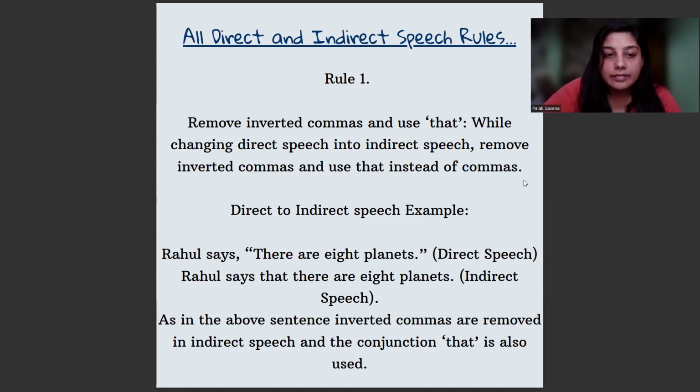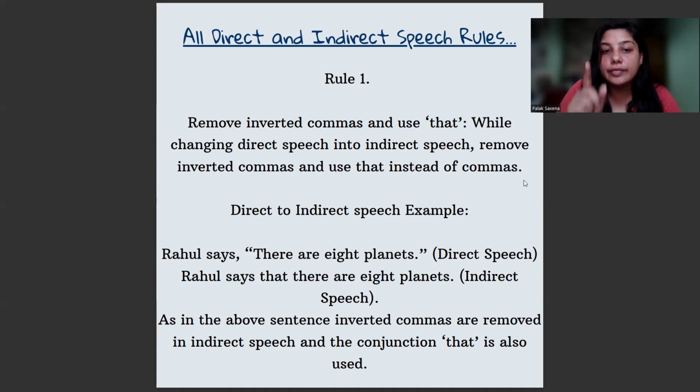Now, for example, if I say, Rahul says, "There are 8 planets." Now this is direct speech. Why is it direct speech? Because this is exactly what Rahul quoted. Rahul said it, so we have not changed the sentence. It is the exact words which Rahul said. So this is direct speech. But now we need to change it into indirect.